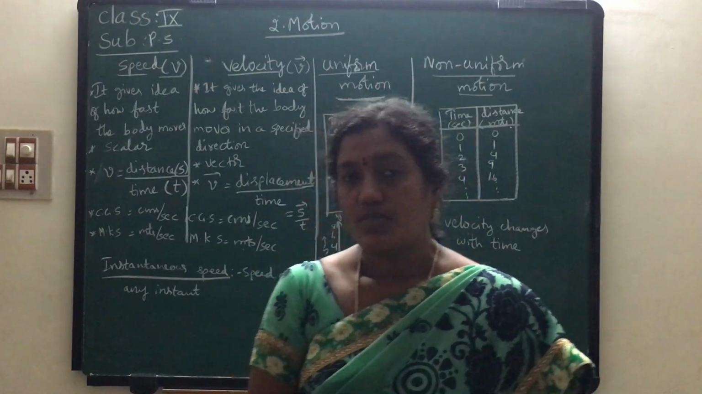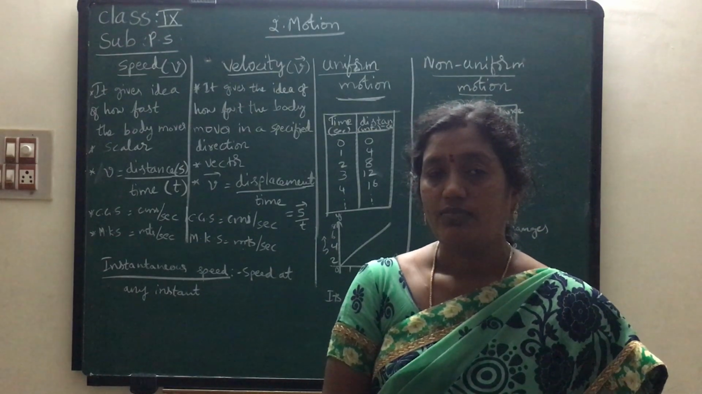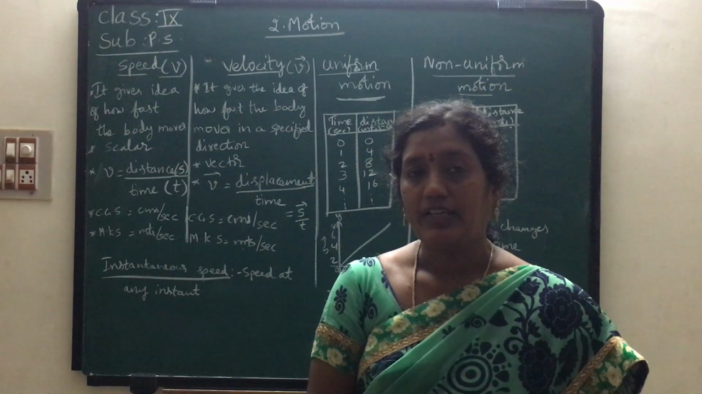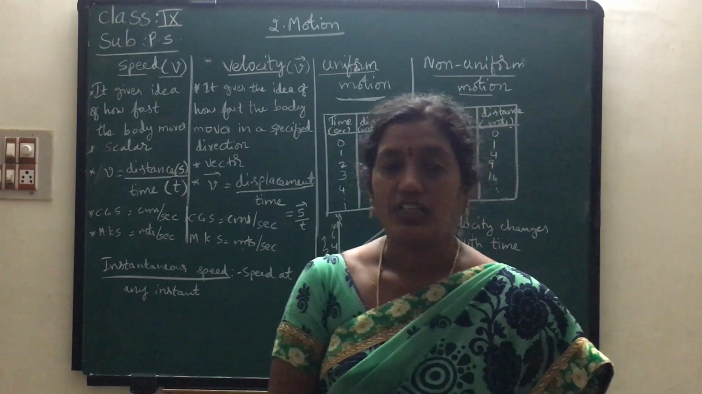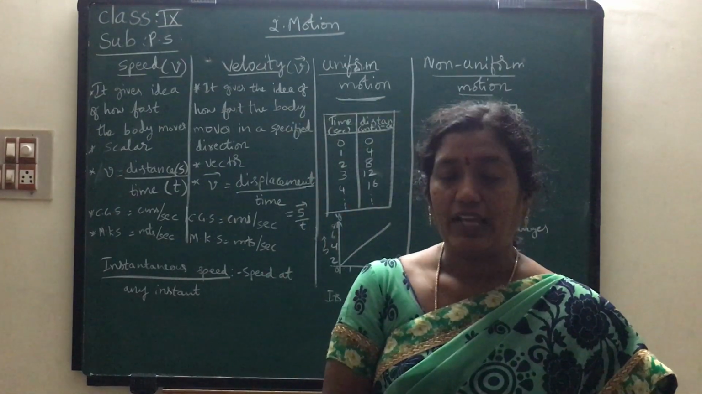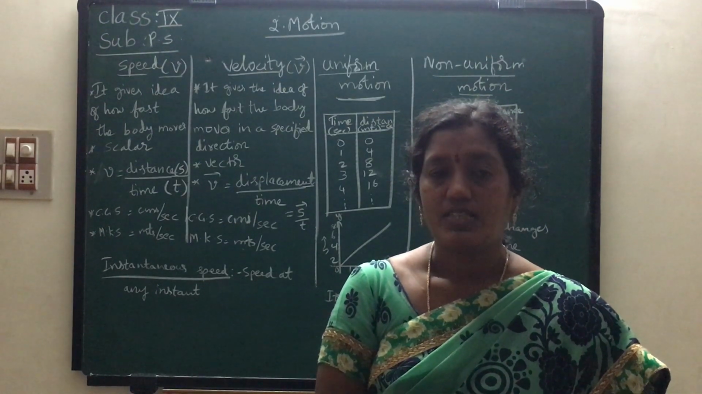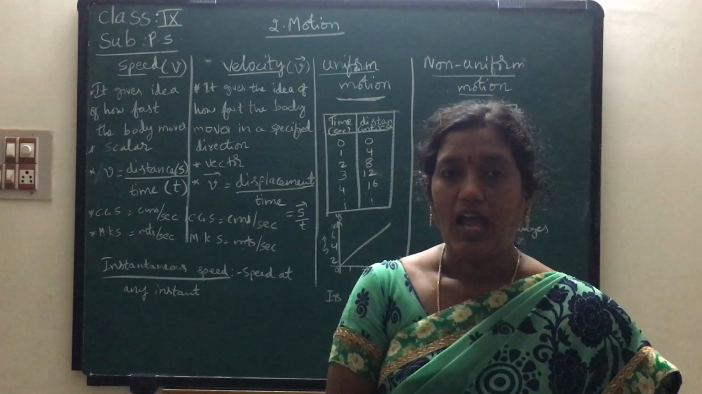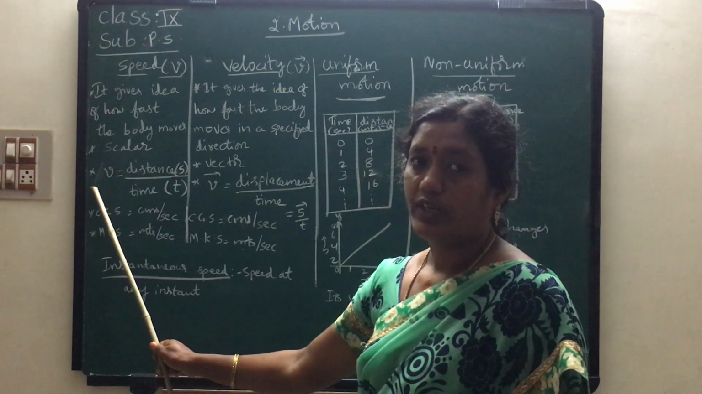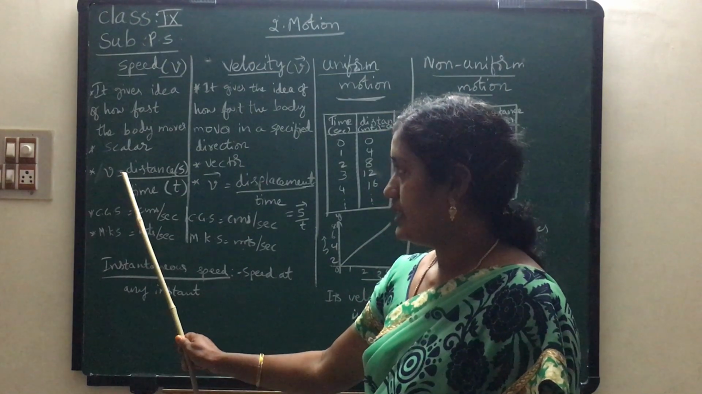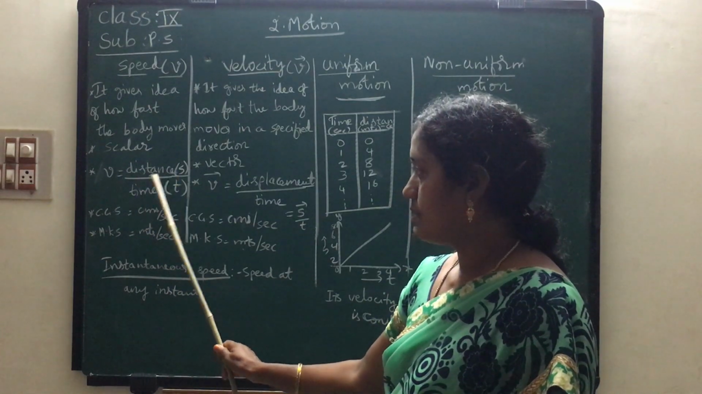Speed is denoted by the letter V. And for speed, we don't require any direction. Therefore, speed is truly a scalar quantity. Speed is a scalar quantity, and it is denoted by the letter V. And it is denoted as V is equal to distance by time.